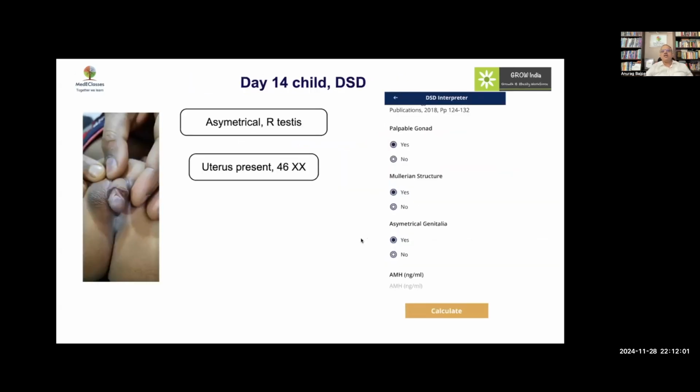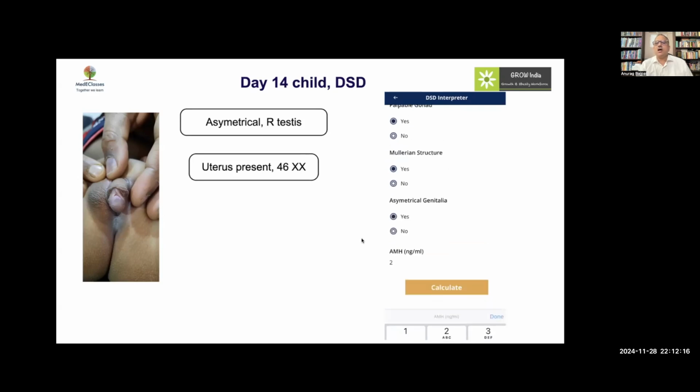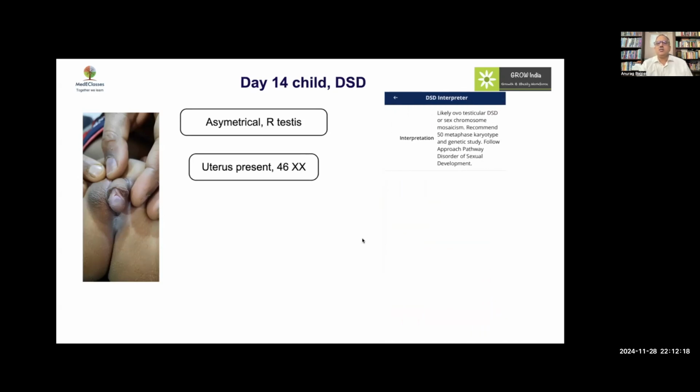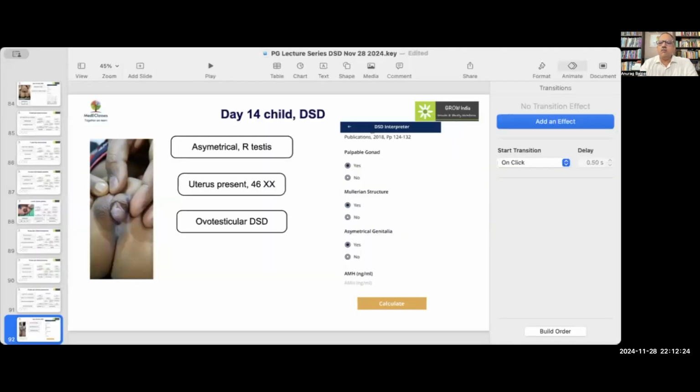Finally, we have a day 14 child with asymmetrical genitalia, and the uterus is present. This is an XX individual. If you look at the child, on one side we have a female appearance and on the other we have testicular development. So this is a classical scenario of a case of ovotesticular DSD. So we have tried to go through a large number of cases to give us an overview of different aspects of DSD.